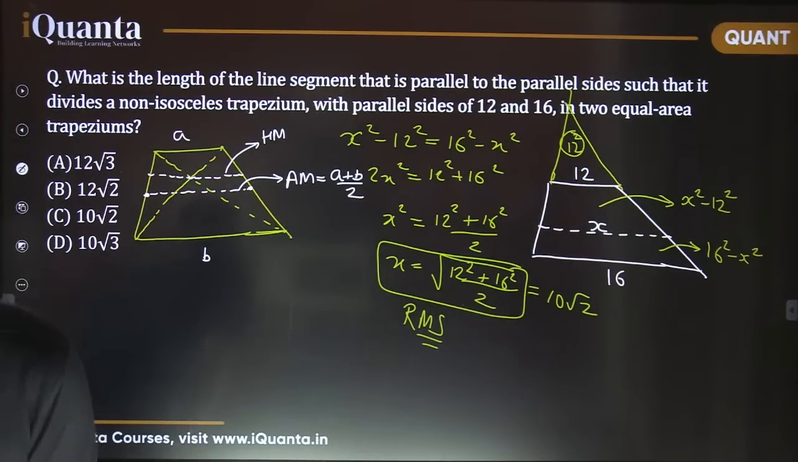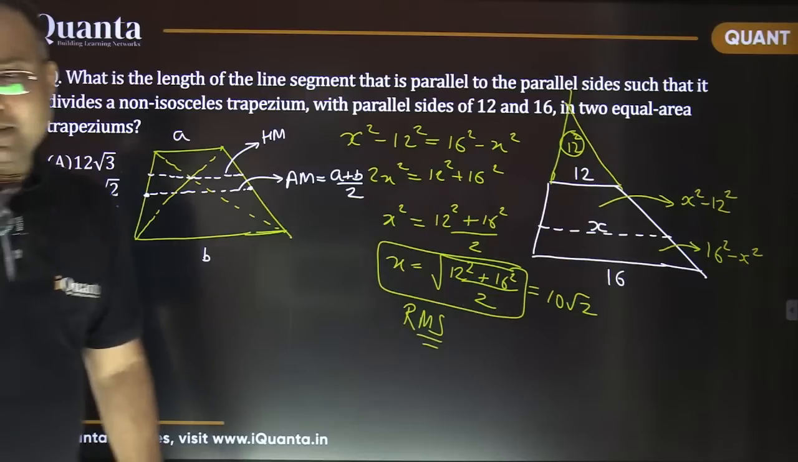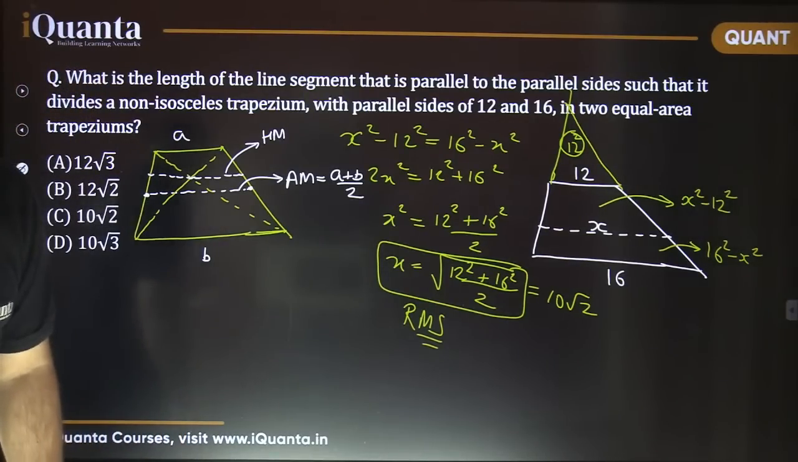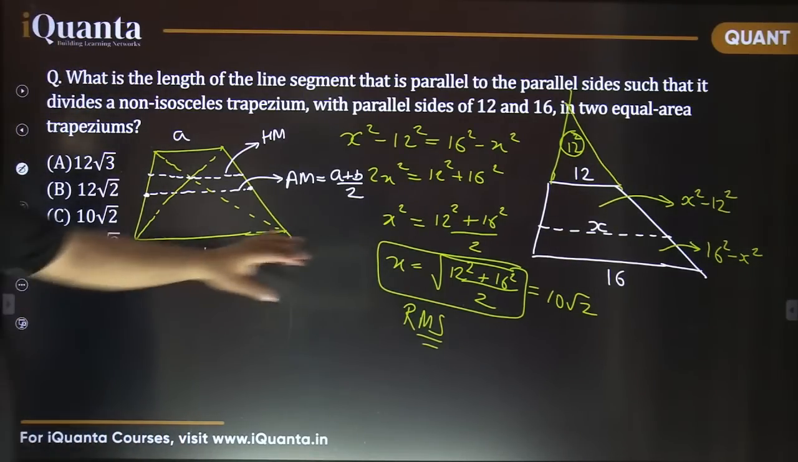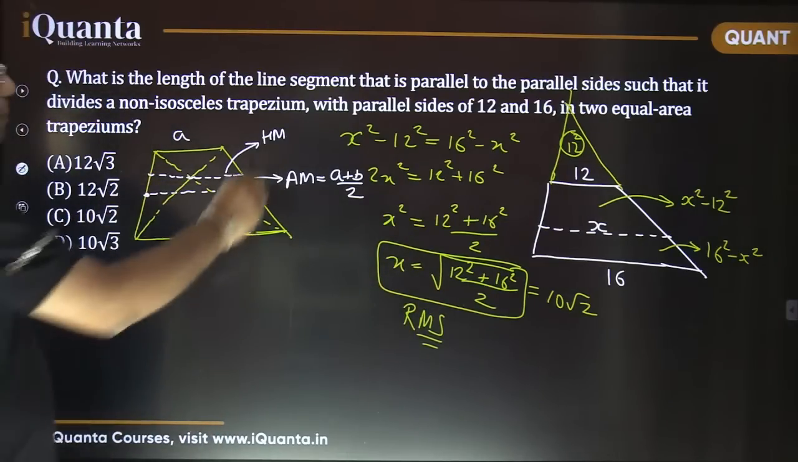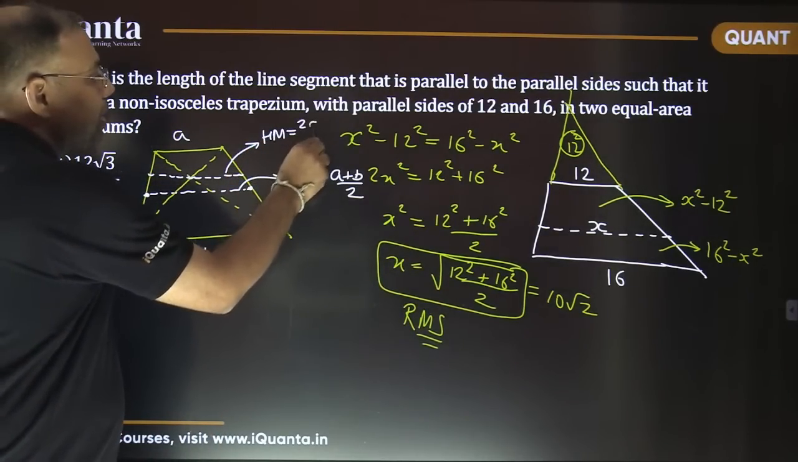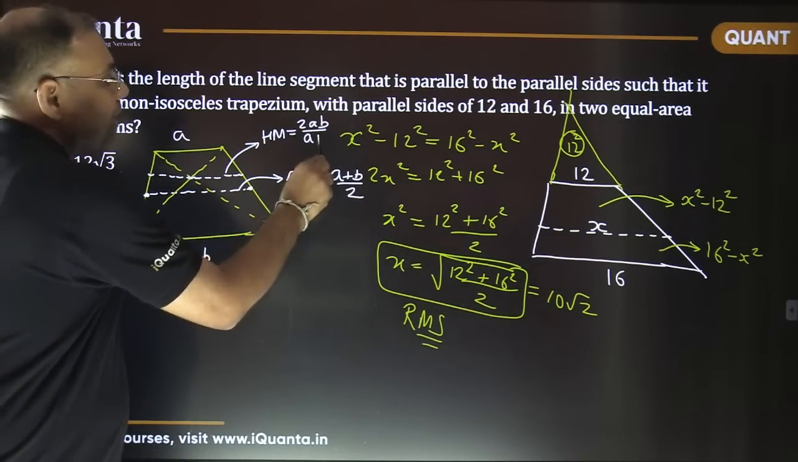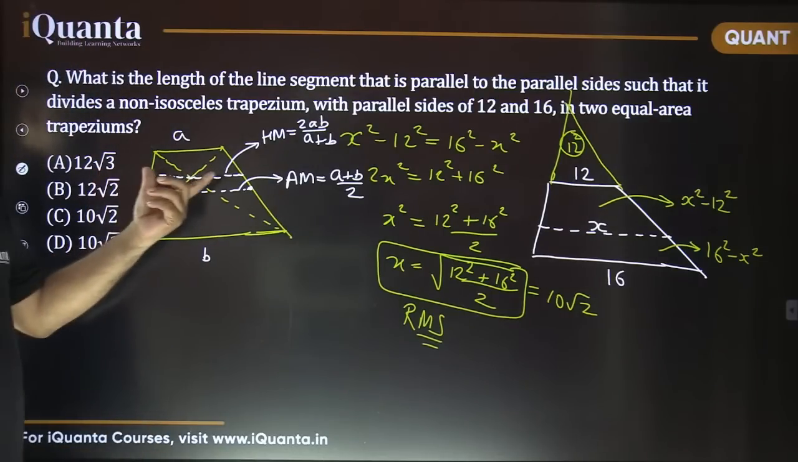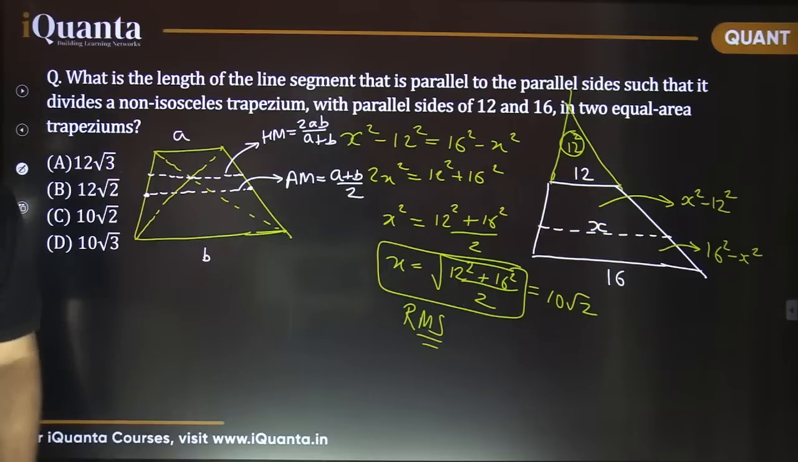Archit, what you have done, 12 times 1 plus 14 times 1 upon 1 plus 1, this is not correct, Archit. Don't get stuck in the wrong things. We are telling the exact value. This is the harmonic mean and it comes out to be 2AB upon A plus B. It is the length of the parallel line passing through the point of intersection of the two diagonals.